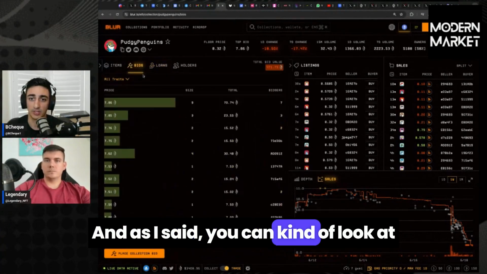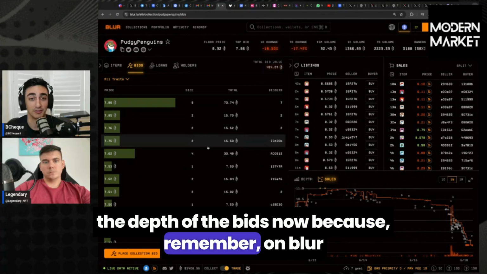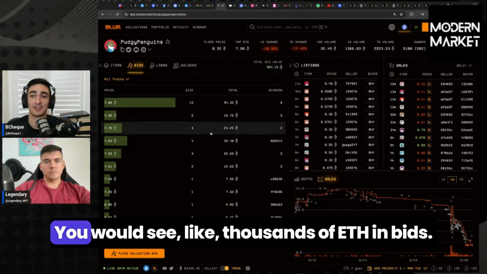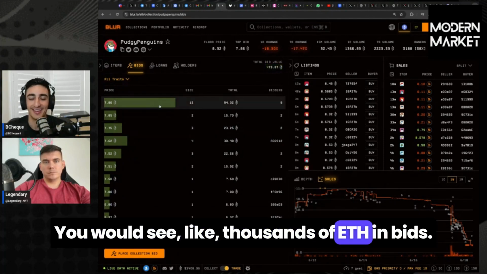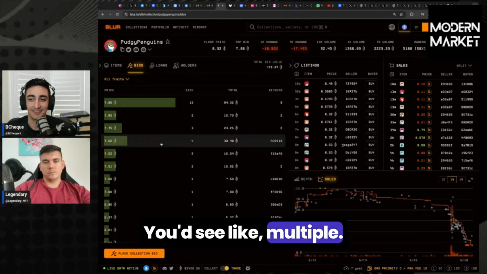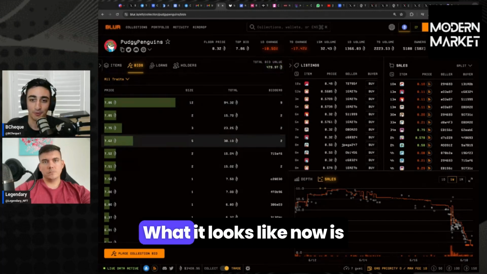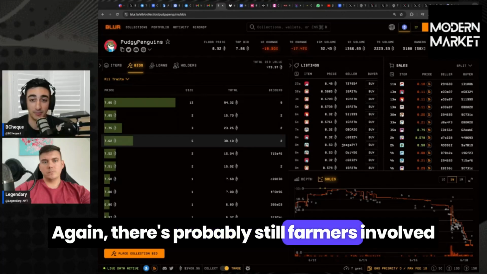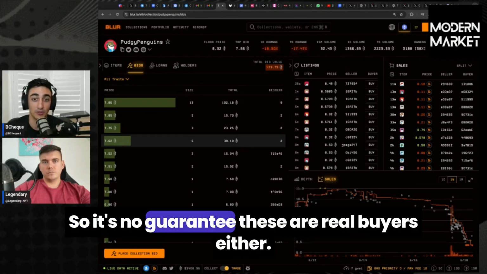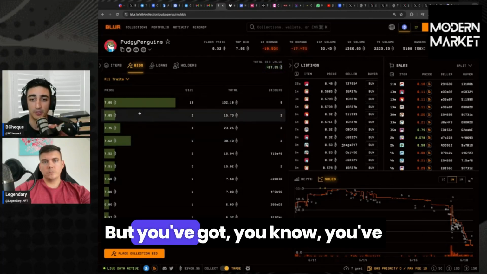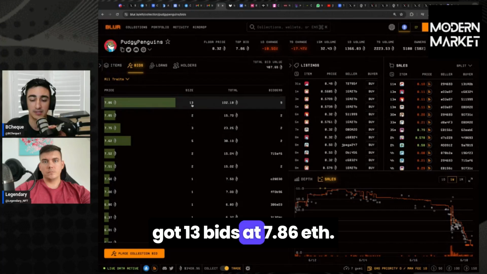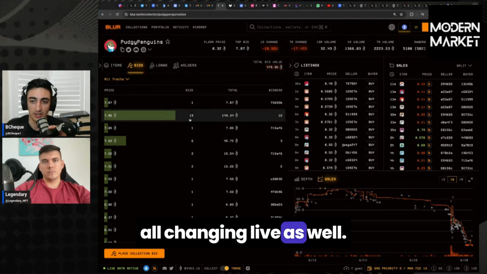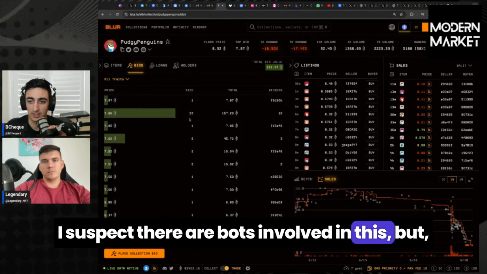And as I said, you can look at the depth of the bids now, because remember on Blur for a long period of time, these bids were significant. You would see thousands of ETH in bids, multiple bidders. What it looks like now is probably a slightly different picture. Again, there's probably still farmers involved in this amount of bidding too, so it's no guarantee these are real buyers either. But you've got 13 bids at 7.86 ETH. These are all changing live as well. I suspect there are bots involved in this.